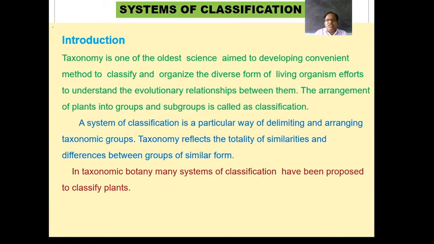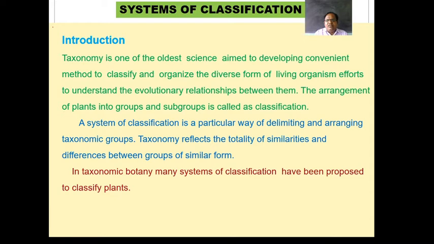Compared to the other fields, taxonomy is the queen of science, or the oldest branch, developed for the classification and organization of the various diverse forms of living organisms.